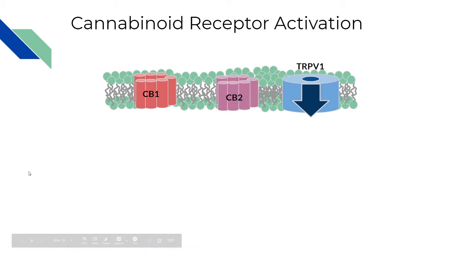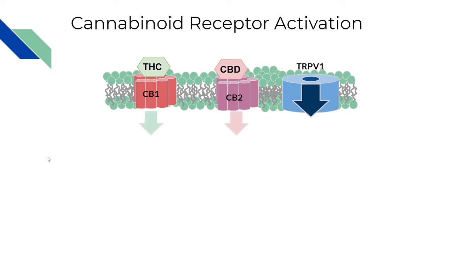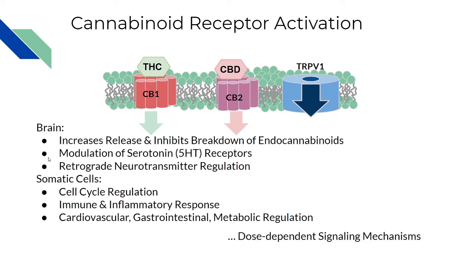So let's summarize the cannabinoid pathway by its receptor activation and consequences. What we want to remember here is that THC binds preferentially to the CB1 receptors, found mostly in the brain, and CBD tends to preferentially bind to CB2 receptors, found mostly in the immune system. These molecular pathways lead to outcomes in which there's whole body regulation and modulation.